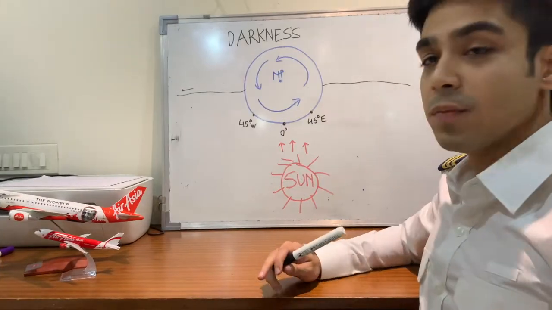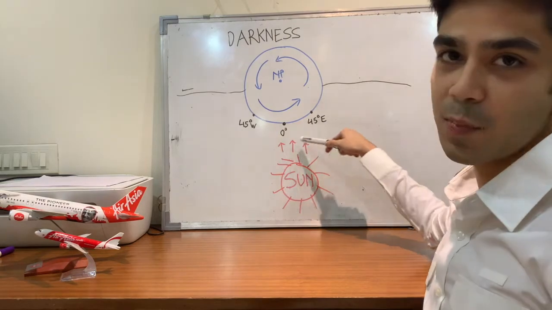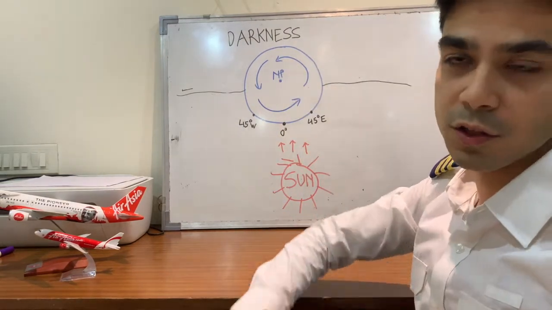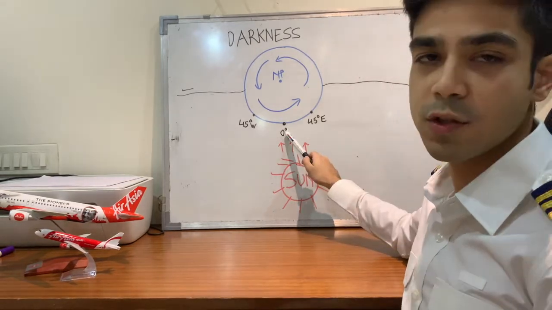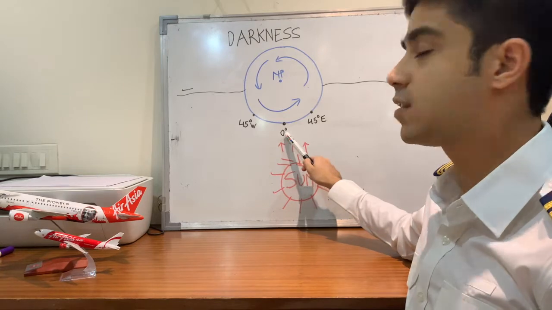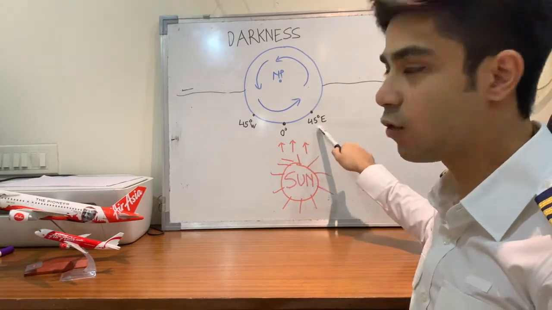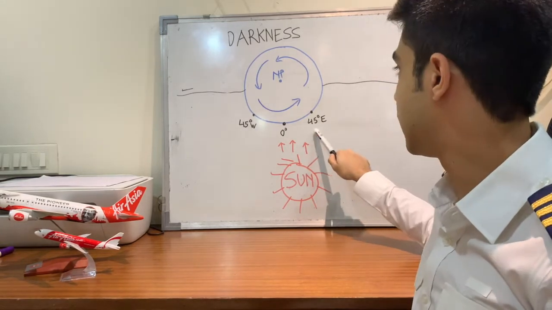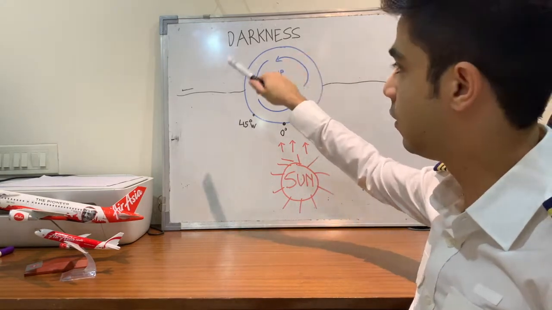As we can see from this diagram when viewed from the North Pole side, this is the sun. Obviously this part is getting illuminated by the sun's rays and this part is in the shadow area, which is darkness, basically, or night time. So as you can see, this is 0 where UTC or GMT is, and 45 degrees east, which is to the east of UTC, will have a local mean time which is ahead of UTC. As you can see, he is closer to his evening where it'll get dark, and then you understand the point.